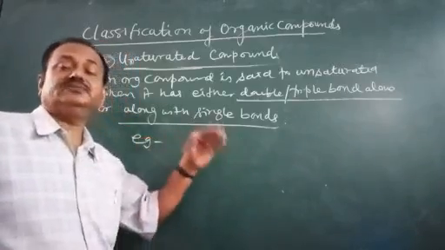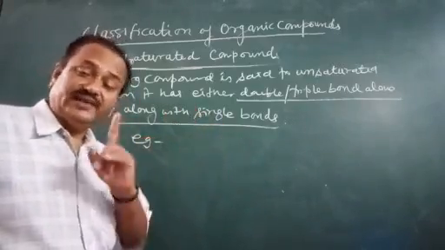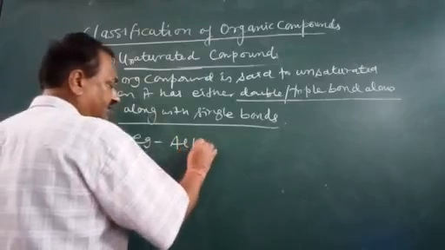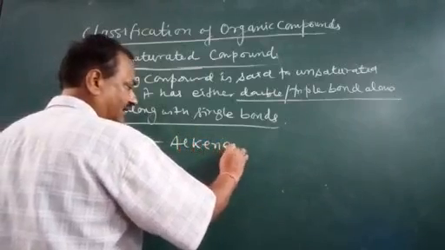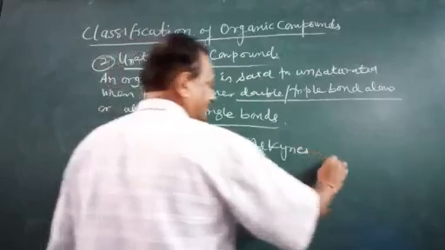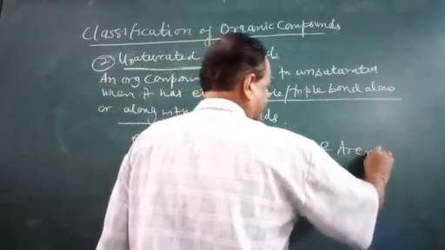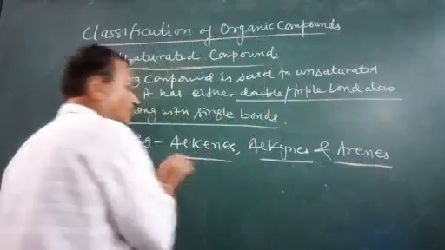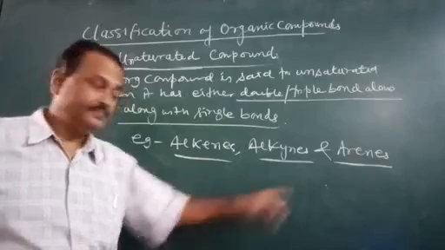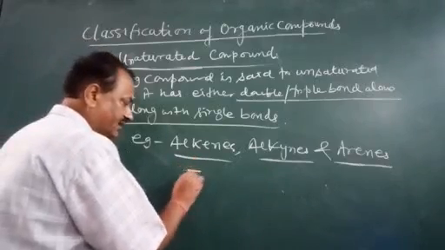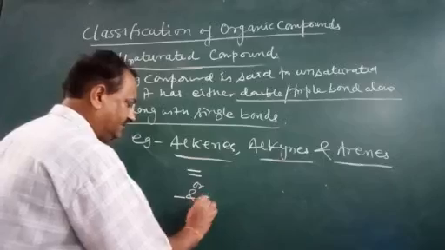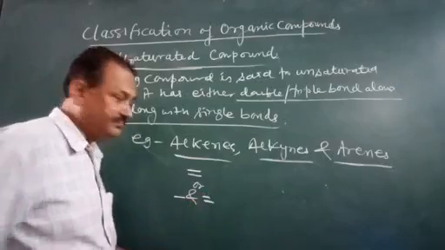Just as you have seen in the case of saturated compounds, so it was alkane and similar compounds. Here there is another group of compounds: alkenes, alkynes and arenes. These are a new group of compounds. Alkenes have double bond or single and double depending on the carbon atom.